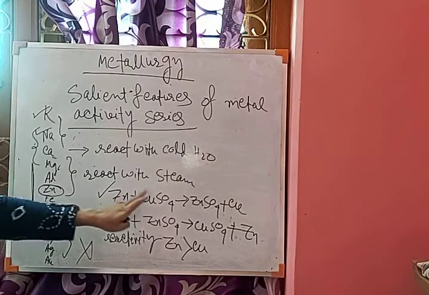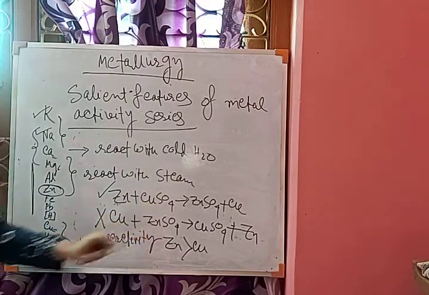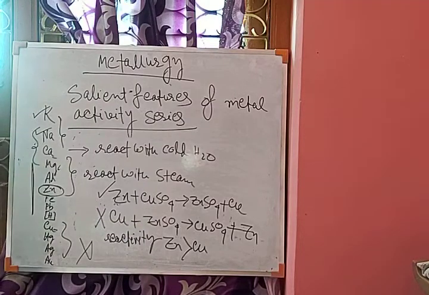So by seeing the metal activity series, we can explain whether any given reaction will actually happen or not.